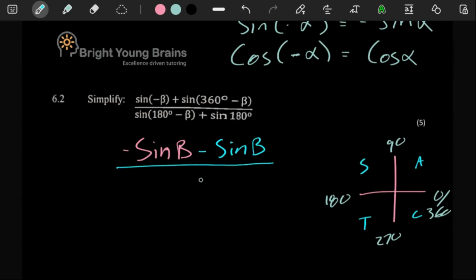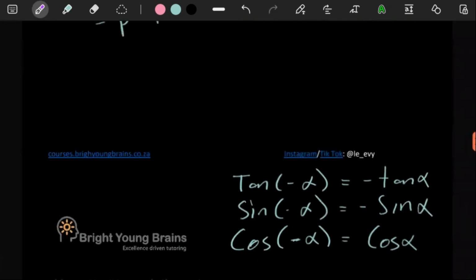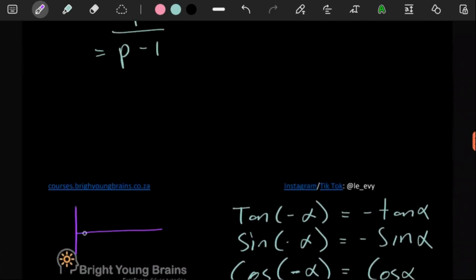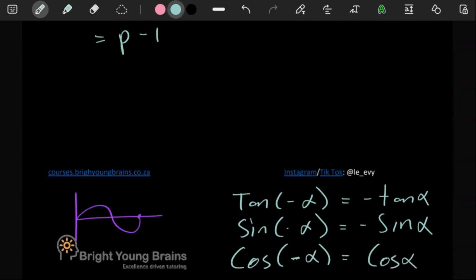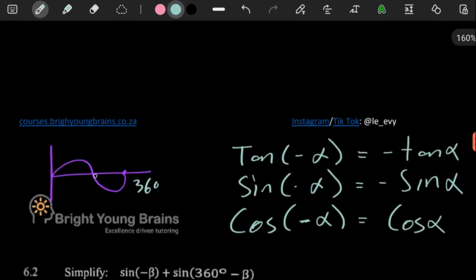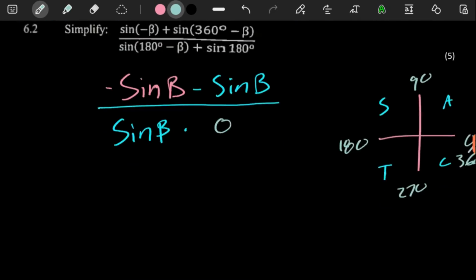And then at the bottom, let's see, 180 minus. So 180 minus is in this quadrant, sine comes out as a positive. So you have positive sine b. And then here, sine 180, this is where your special angles come into play, because remember, sine 180 is just a 0, because a sine graph looks like this, a standard sine graph. At 360, it's going to be there. At 180, it's going to be there. And at 0, it's there. So you see on the sine graph at 180, the y value is a 0. So here you have plus a 0 over there.